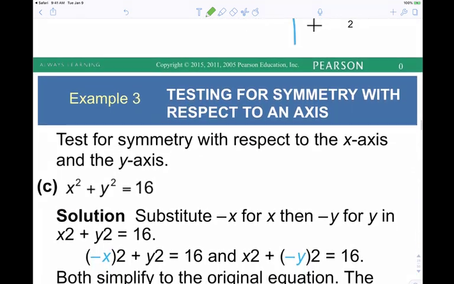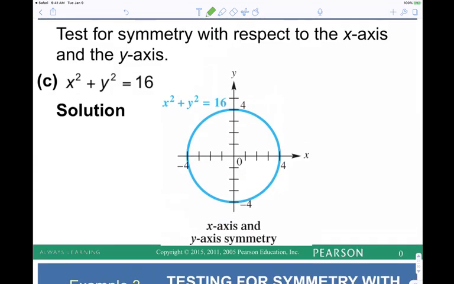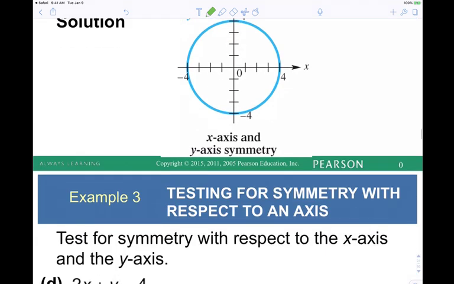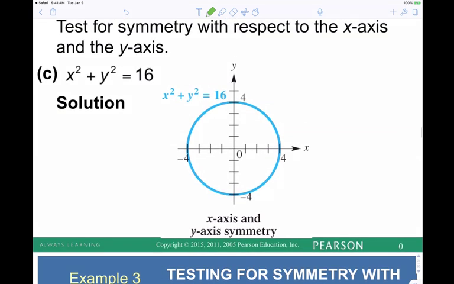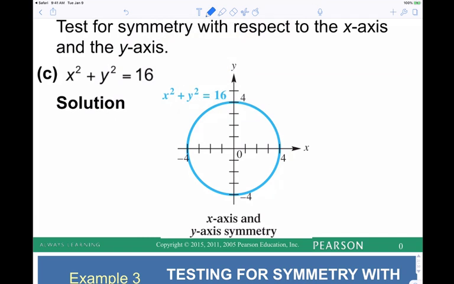We did that already, so I'm going to leave that as an exercise. Notice, if we change either x or y here, this is an example of something that's symmetric about the origin. Symmetry with respect to the origin means that whenever you have x comma y, we also have negative x comma negative y. So even if we change both, it's still going to give us a point on the graph. No matter what x, y you choose, when you go to negative x, negative y, that result is also on the graph. That's what we mean by symmetry with respect to the origin. Another way you can look at it, if we took the top half of this parabola, right?